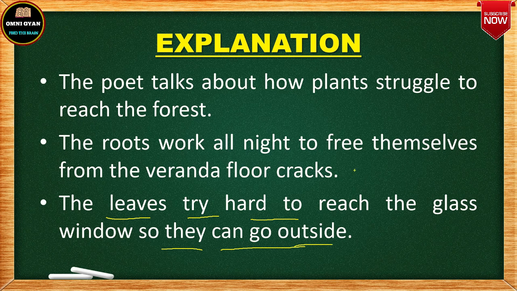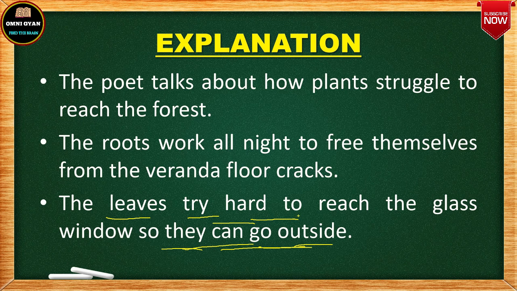Some trees are also inside the house. Some plants, trees मतलब some plants are also inside the house. ठीक है, कुछ जो डोमेस्टिक प्लांट्स होते हैं जो घर के अंदर लगाया जाता है, right? To the leaves, the root, the stem, all try hard so that they can break the glass of the window and go out. क्योंकि दरवाजा बहुत स्ट्रॉन्ग है, because the door is very hard, that is why it is difficult